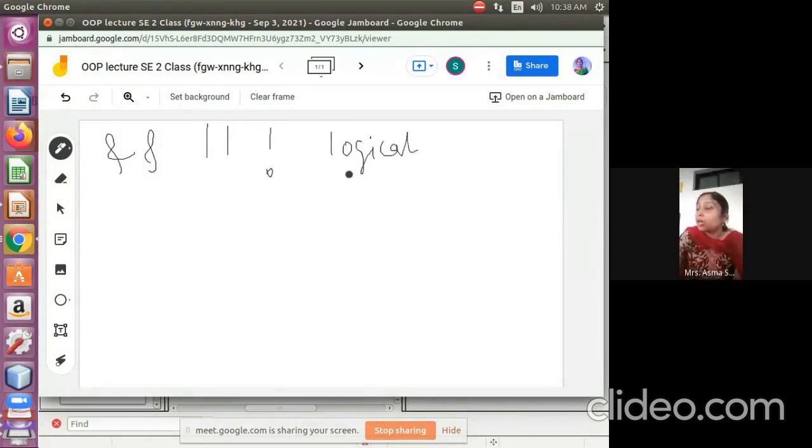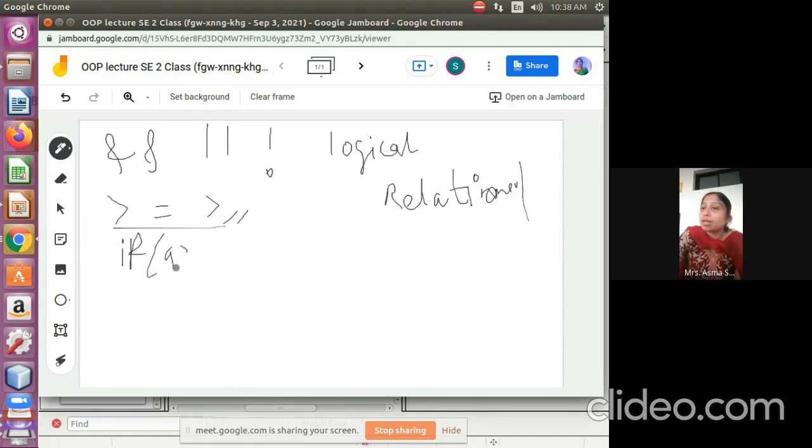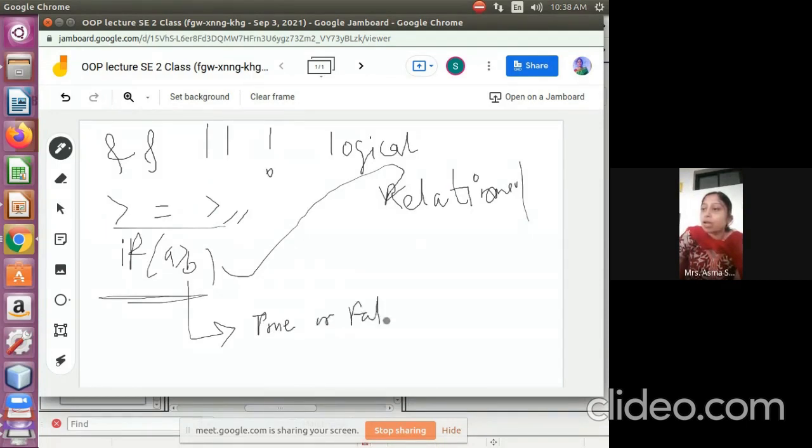Students will always confuse between these less than or equal to, greater than or equal to. So these are relational operators, students. Relational means what, students? Relation means they are indicating the relation between two. If I'm using this, if a is greater than b. So these are the relational operators. A relational operator always returns true or false, which means Boolean values.